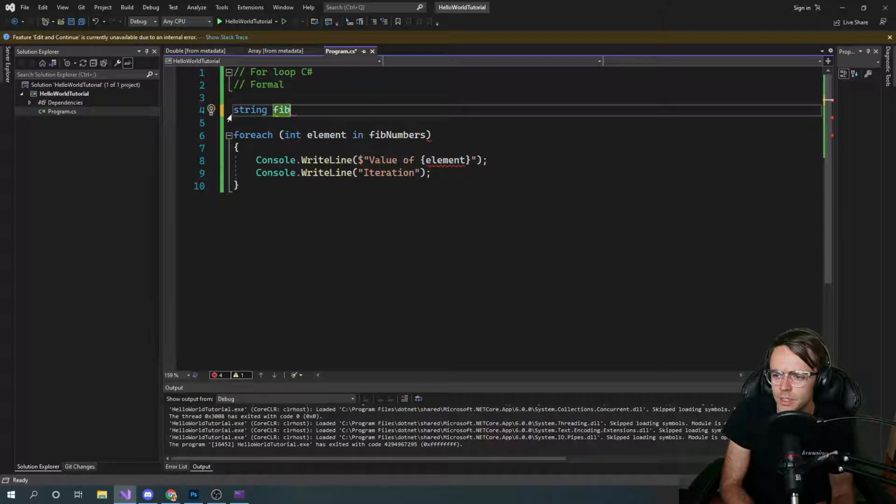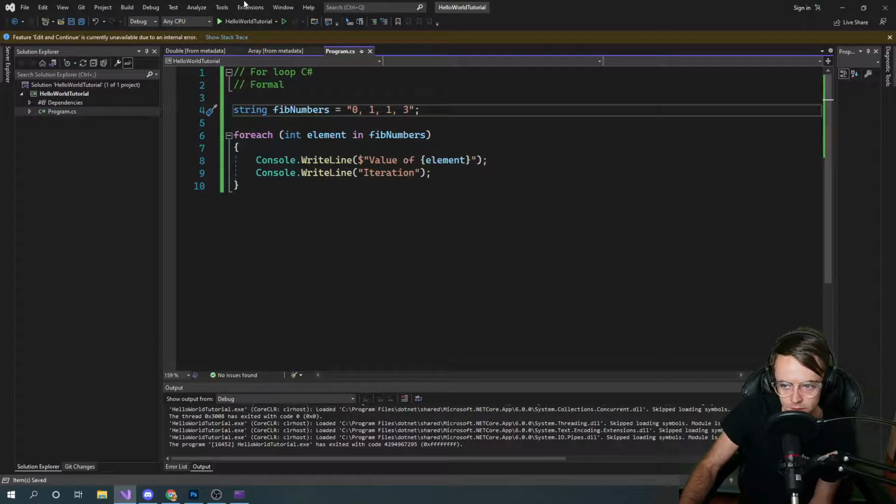Fib numbers. So let's just make it a real string. I honestly have no idea what's going to happen. All right. What are the Fibonacci numbers? I don't even know what Fibonacci numbers are. I'm supposed to know this. Oh, that's terrible. All right. 0, 1, 1, 2, 3. Let's just go through here. Let's not make it too complicated. We go down. Then we run it.